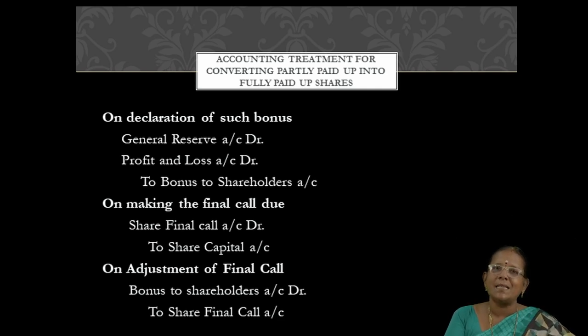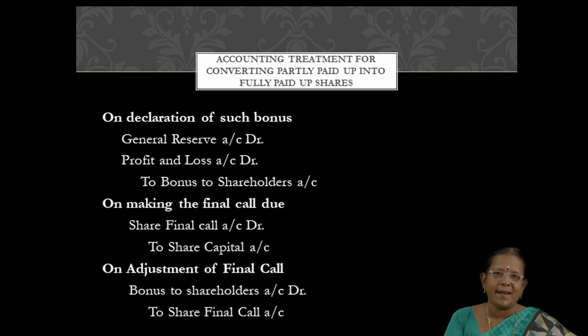Now the adjustment of final call with the bonus. Right. So bonus to shareholders account debtor to share final call account. In the usual entry, we will get the amount from the shareholders, so bank account debtor to share final call. But here we are giving bonus to the shareholders in the form of paying their final call due. That is why bonus to shareholders account debtor to share final call account.